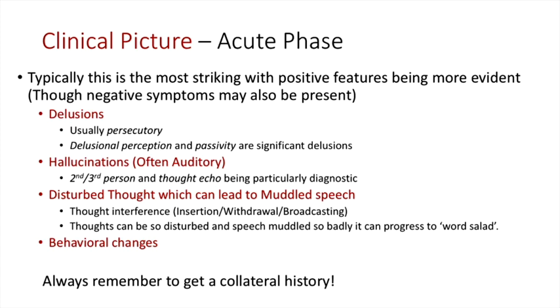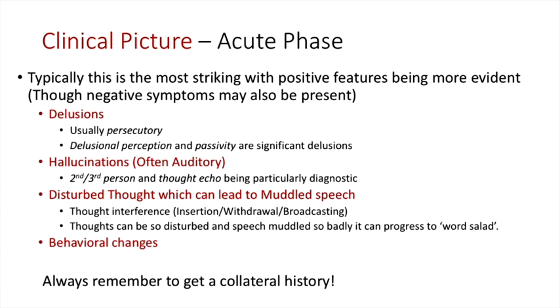So hallucinations, they're often auditory, and we would find it more common to see second or third person auditory hallucinations or thought echo being particularly common in patients with schizophrenia in the acute phase. So second and third person hallucinations are quite self-explanatory. Thought echo as well is self-explanatory. So it's, if you come up with a thought in your mind, you're hearing someone else saying that exact thought. Again, it's not a voice that you recognise, and it follows you the whole time.